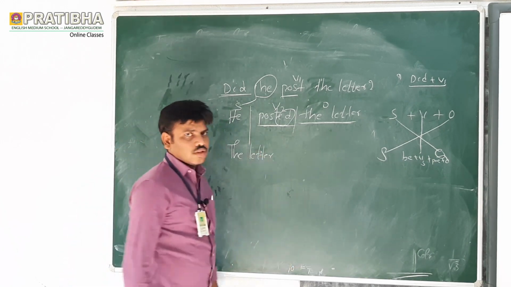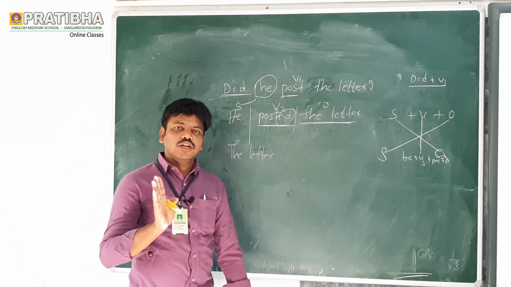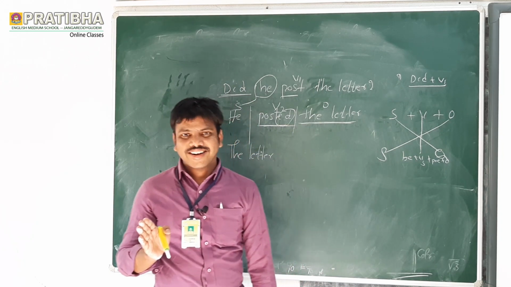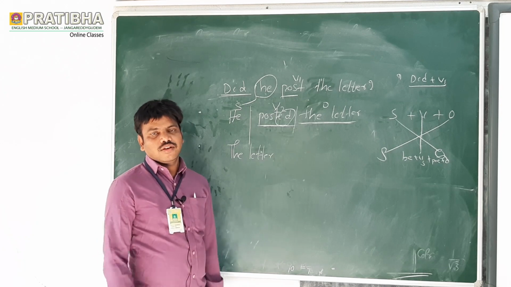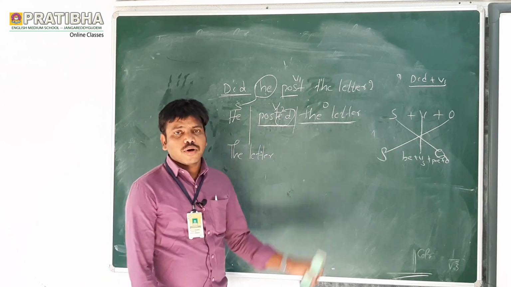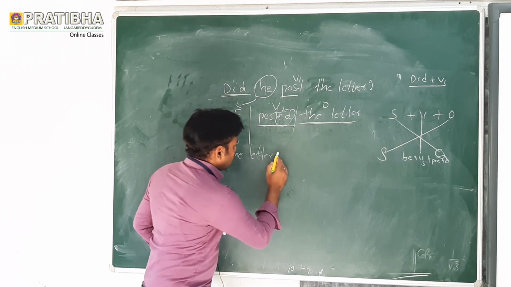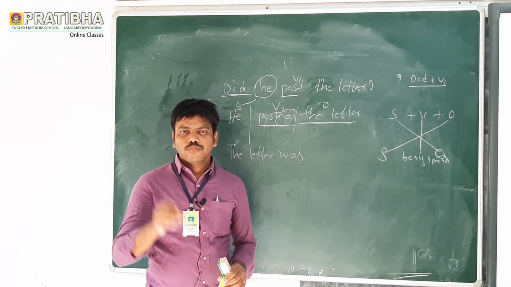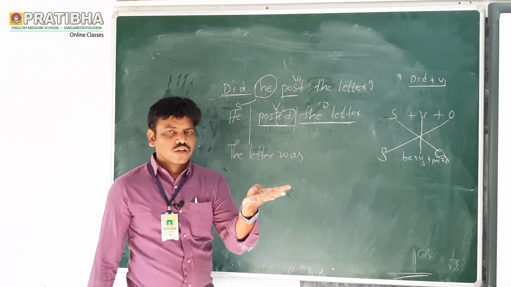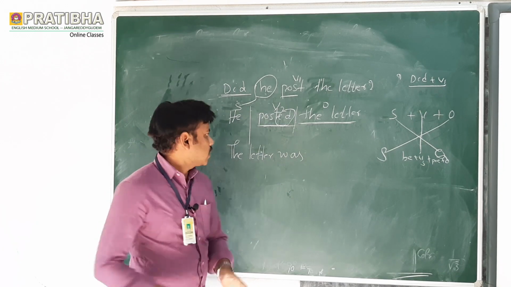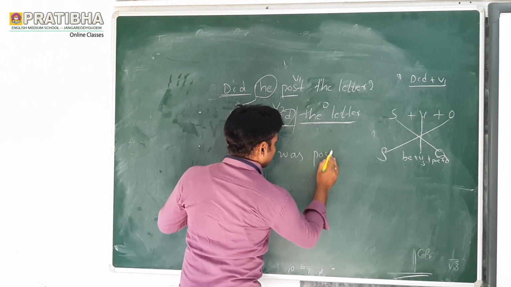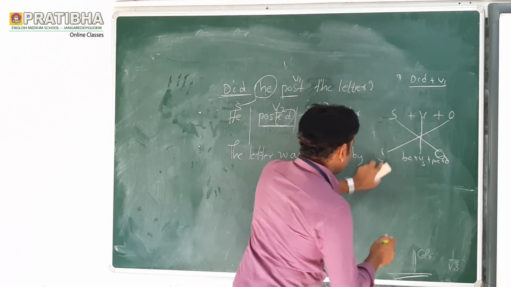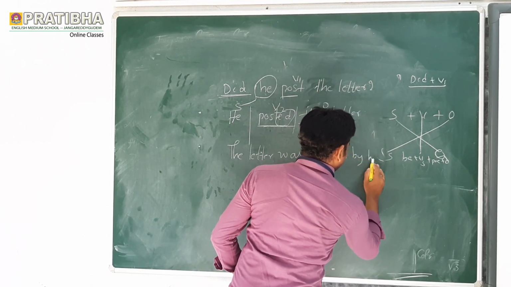So, posted: when we see posted here, this is the V2 form. When we confirm that it is the V2 form, we can write was, since it is past tense. So, the letter was. What is the V3 form of posted? Post, posted, posted: V1 form post, V2 form posted, V3 form posted. So, the letter was posted by him. He will become him. The letter was posted by him.